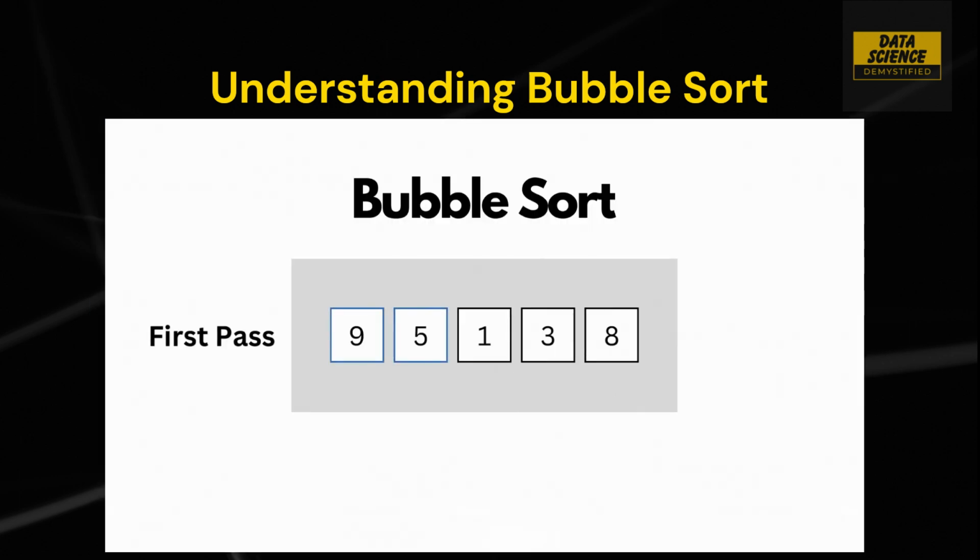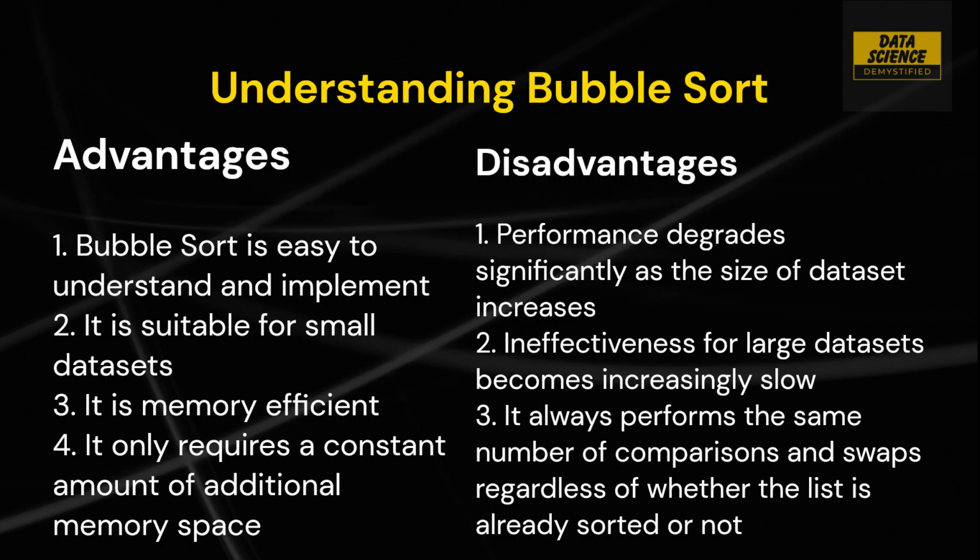Now, let's talk about the benefits and disadvantages of bubble sort. On one hand, bubble sort is simple to understand and requires minimal additional memory space. But on the other hand, it's inefficient for large datasets and lacks adaptability to already partially sorted lists.